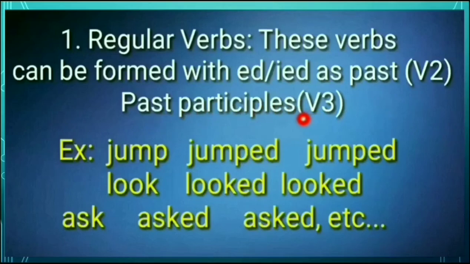So children, all verbs have two past forms. One is V2, another is V3. V2 is called the simple past tense and V3 the past participle. It always comes along with a helping verb. For example, jump, jumped, jumped, and look, looked, looked. What is the difference between V2 and V3? V2 is without a helping verb, V3 with a helping verb. For example, have jumped, has jumped, has been jumped, had jumped.